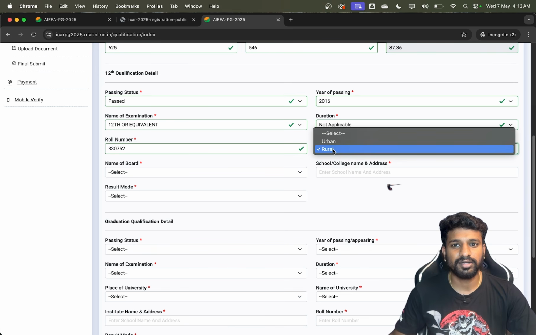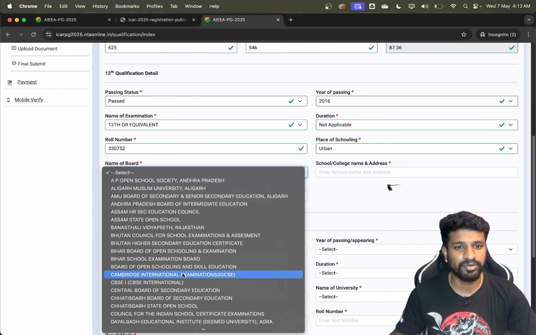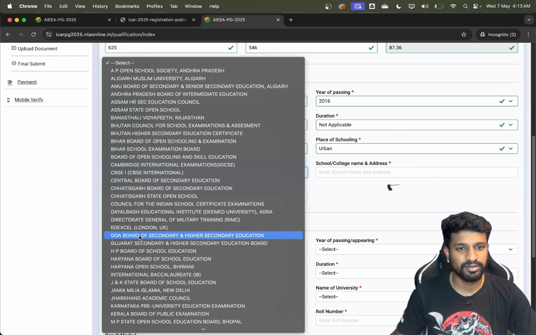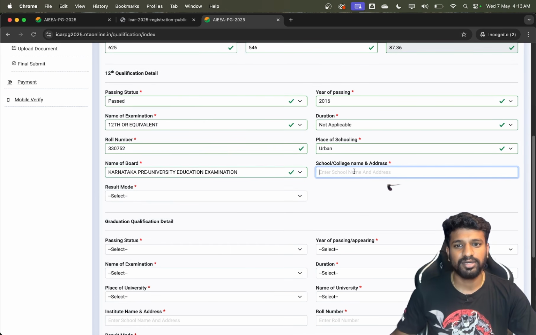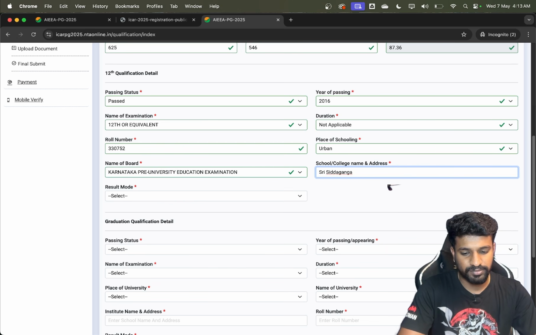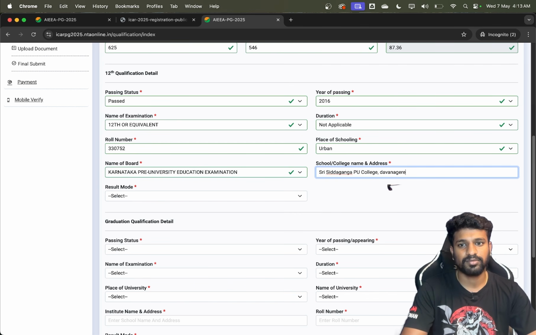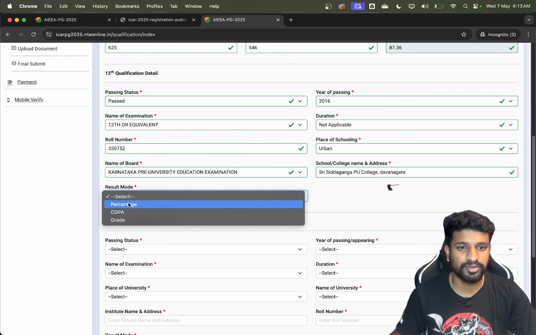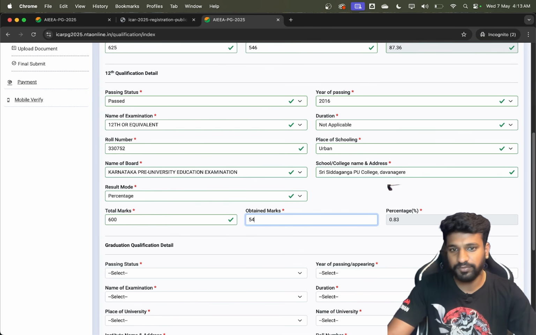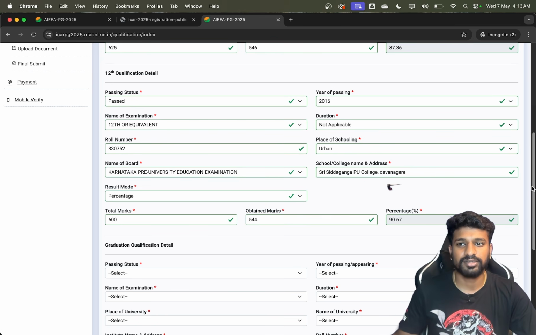Type of schooling, urban. Name of the board: again, as I told you, search for your state, and that will be your board. It is also asking for the college name and address. You can just give the complete college name. Click on result mode. Mine is again percentage, so I'll click on percentage. It was 544 again. Okay, I have entered all my details.